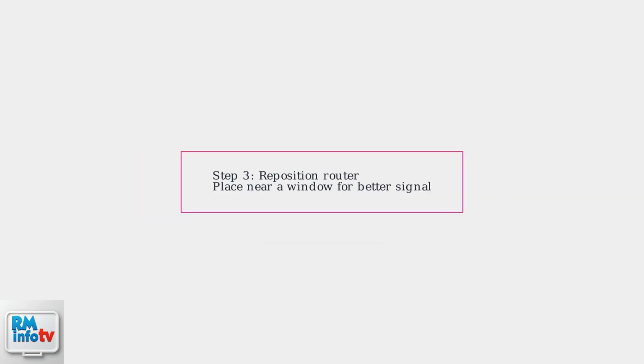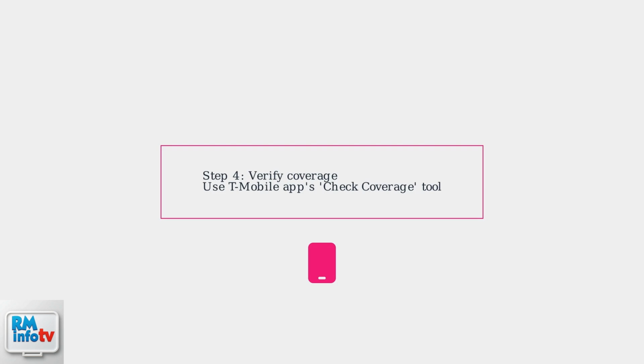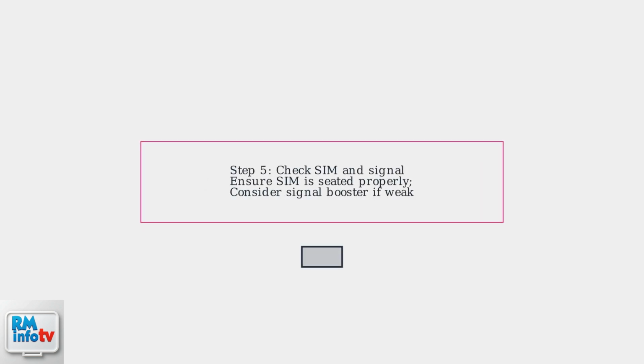Third, reposition the router near a window or higher location to improve 5G signal reception and reduce interference. Fourth, use the T-Mobile app's Check Coverage tool to verify service availability in your area and confirm 5G connectivity. Fifth, ensure your SIM card is properly seated in the router. If the signal remains weak, consider adding a signal booster to enhance reception.